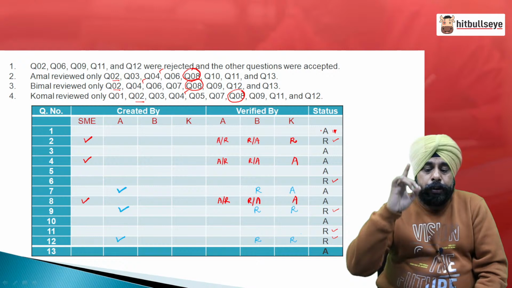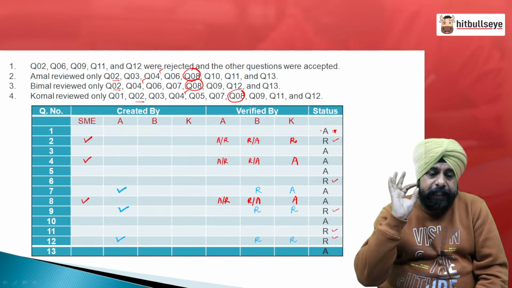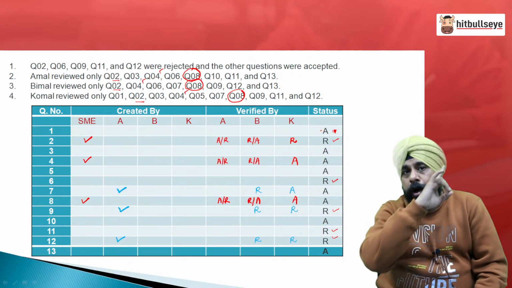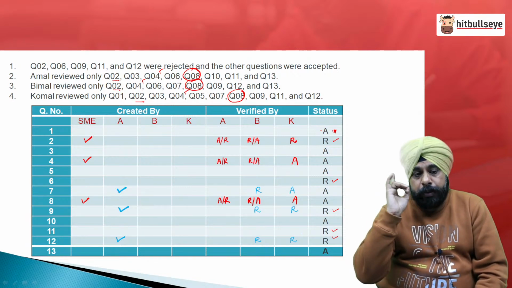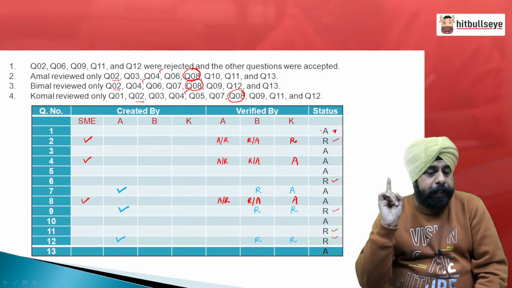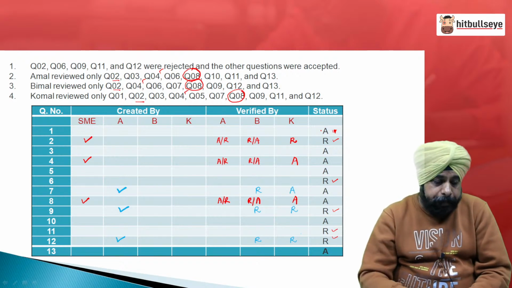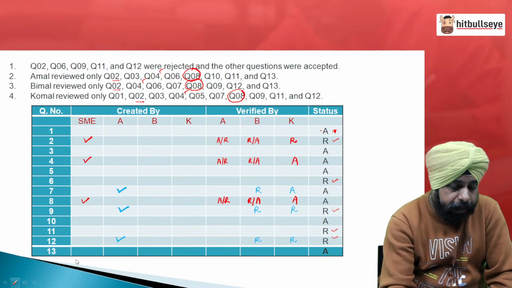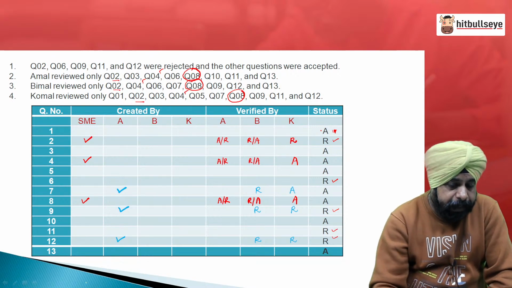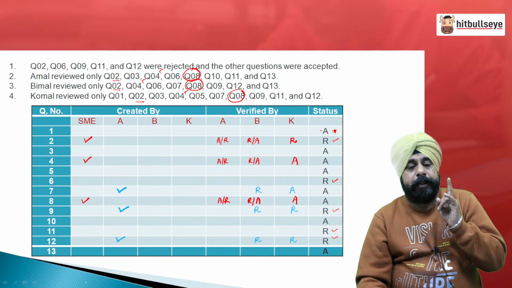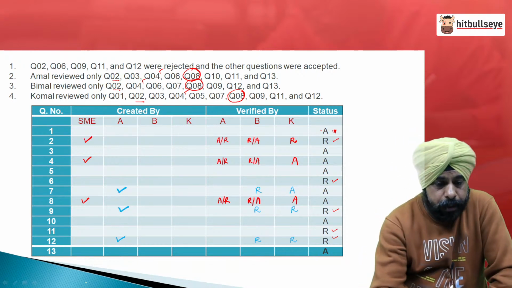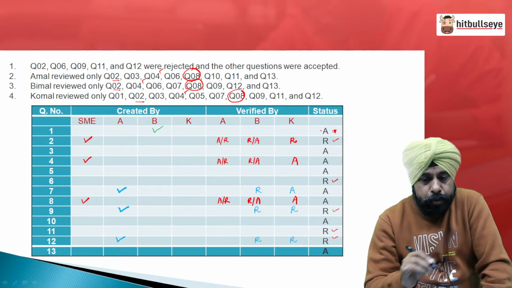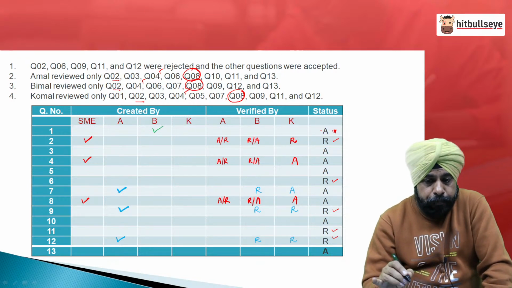Now, the questions which are directly reviewed by K, but not by B, are the ones which have been created by B, because K firstly reviews the questions which have been created by B. So, question number 1 B must have created, not 2, not 3, not 4, 5.